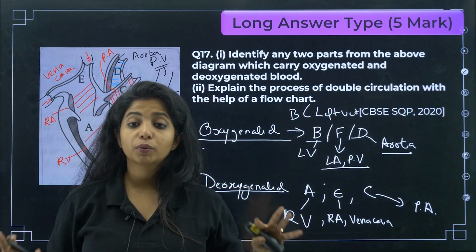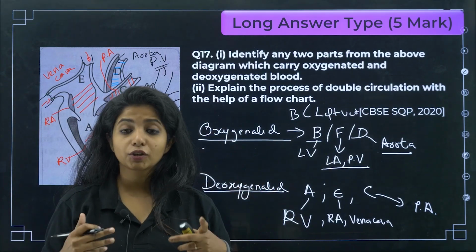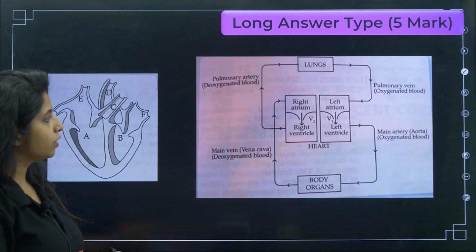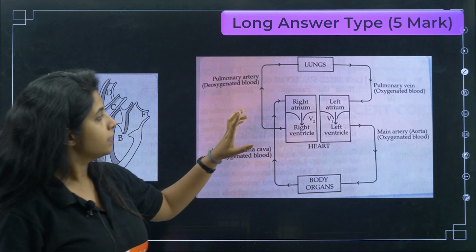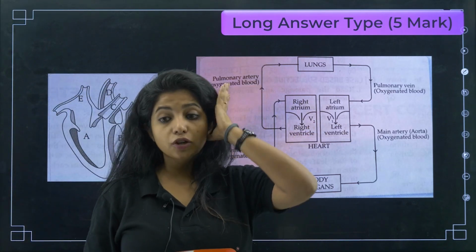They are not asking you to explain it by writing, they are asking you to explain it by flow chart. So how will you explain? You can explain like this. So I have taken the snip from the book. Okay, so you see double circulation, blood has to move twice.